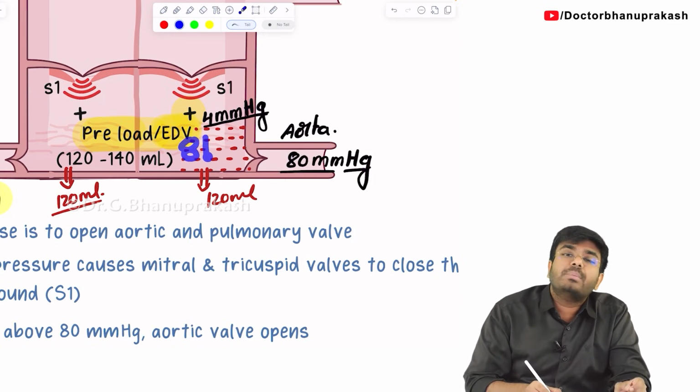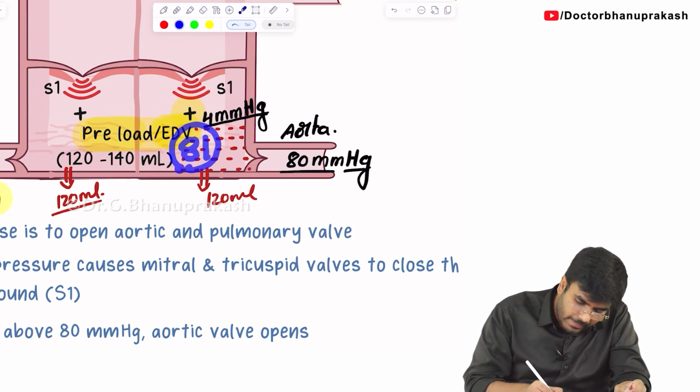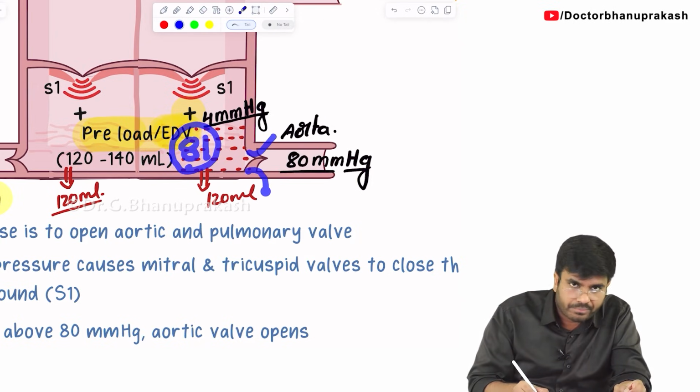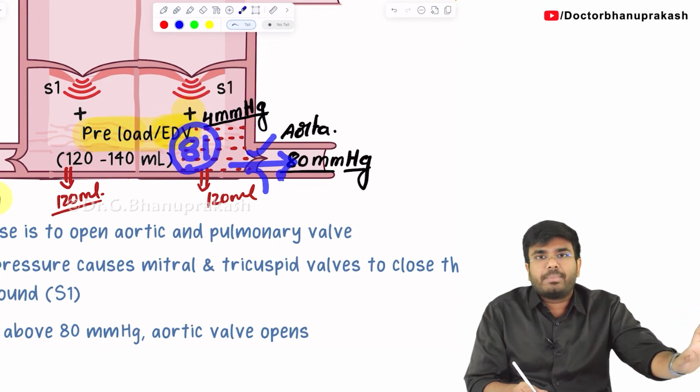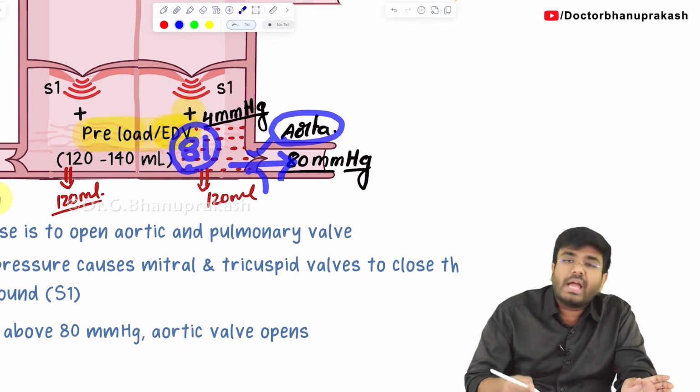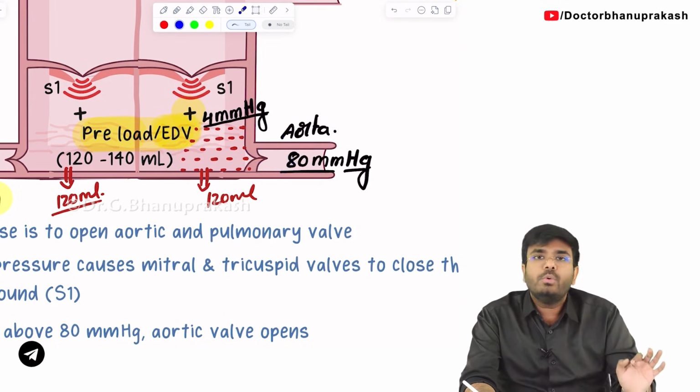Okay, if you increase the pressure to 81 mmHg, the aortic valve is going to open. So, blood will be ejecting into the aorta.